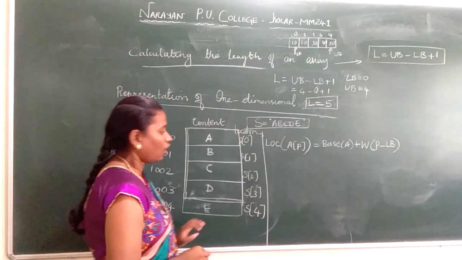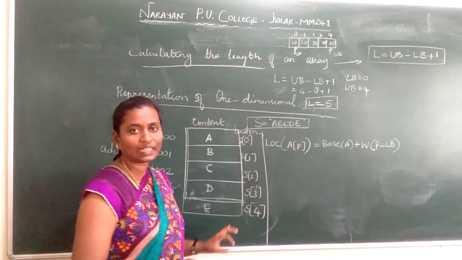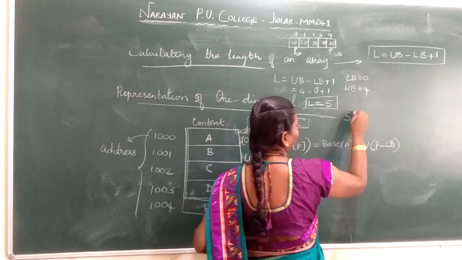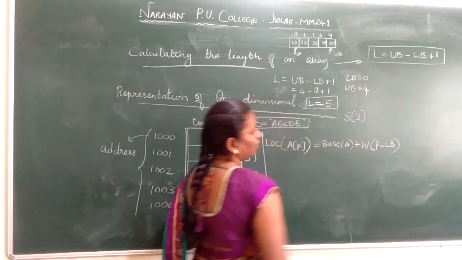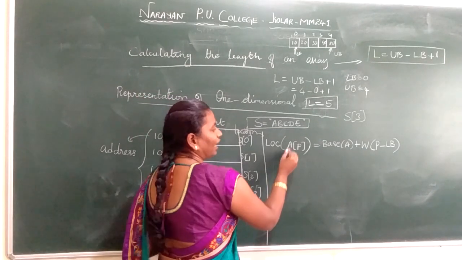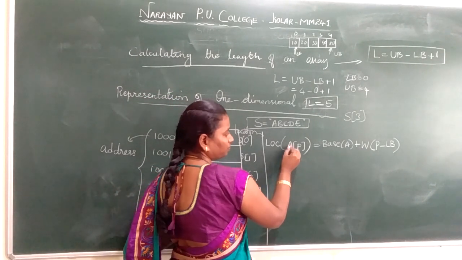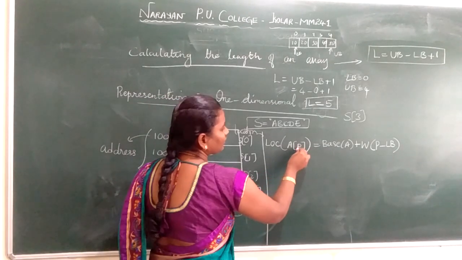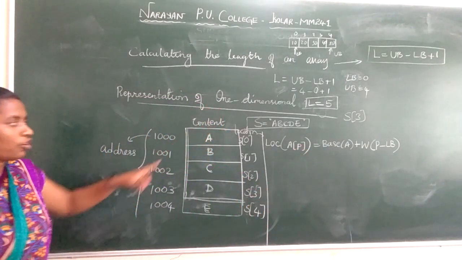Now what they are telling is, for a given location, how to find the addressing. Imagine they are giving the location as S of 3, string of 3. Now A always represents the starting address, your base address. P is nothing but the position or the location of an element.